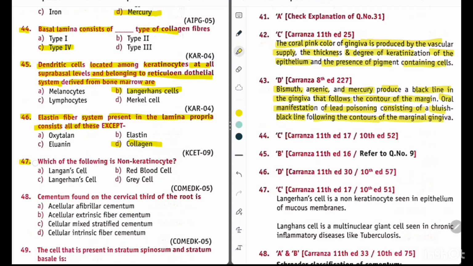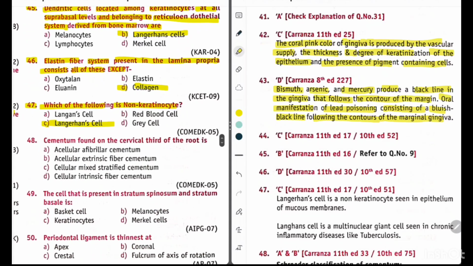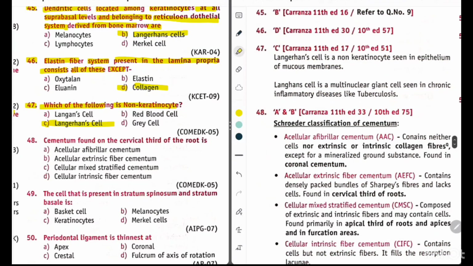Now question 47. Which of the following is non-keratinocyte? Option A Langerhans cells, option B red blood cell, option C Langerhans cells, or option D grey cell. So we know its answer. Its answer is option C Langerhans cell. It's a non-keratinocyte. Under non-keratinocytes there are three cells: Langerhans cells, melanocytes and Merkel cells. Explanation: Langerhans cell is a non-keratinocyte seen in epithelium of mucous membrane. Langerhans giant cell is a multinuclear giant cell seen in chronic inflammatory diseases like tuberculosis.